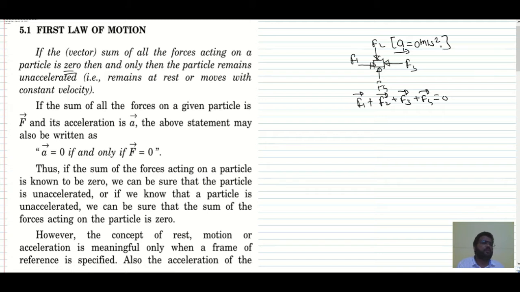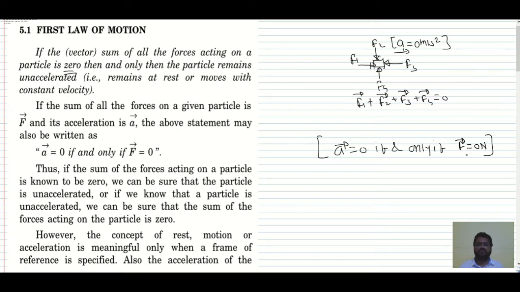Okay, and it is obvious, right? It is obvious that if the net force is 0, acceleration must be equal to 0. If the sum of all the forces on the given particle is F bar and its acceleration is A bar, the above statement may also be written as A bar is equal to 0 if and only if F bar is equal to 0, right? So A bar is equal to 0 if and only if F bar is equal to 0.